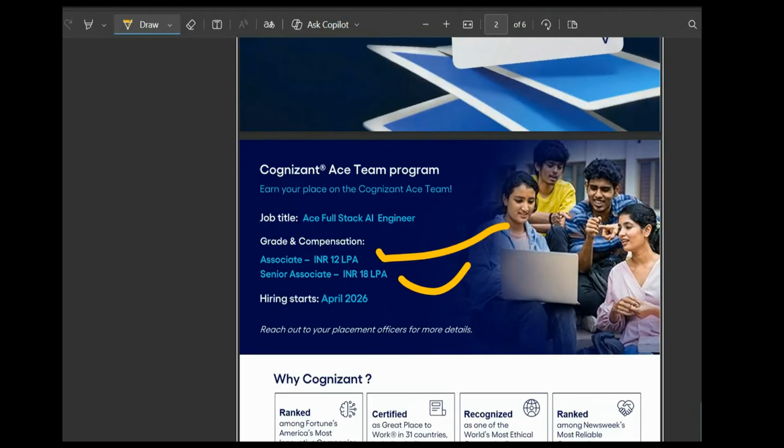And if you apply, prepare seriously for the upcoming rounds. And if you missed it, start learning AI plus full stack from today because that is the future.